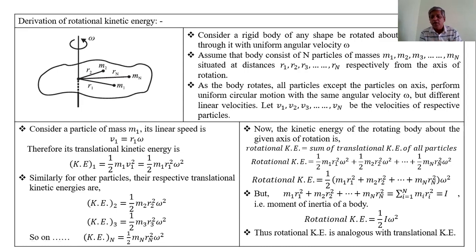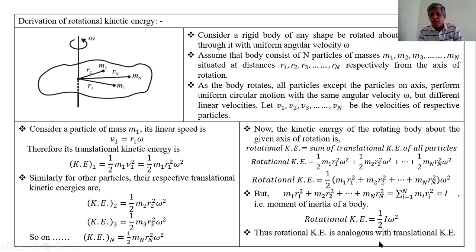Also, we study the analogy between the moment of inertia I and mass m. Therefore, rotational kinetic energy is analogous with translational kinetic energy. That is, if I is replaced by m and omega is replaced by v in these equations, rotational kinetic energy gives the translational kinetic energy.